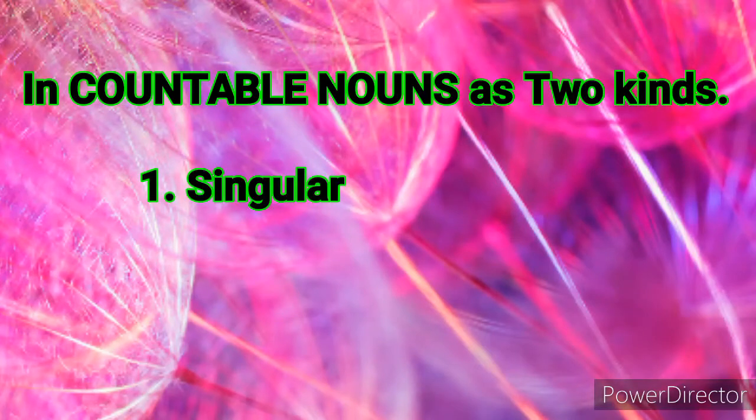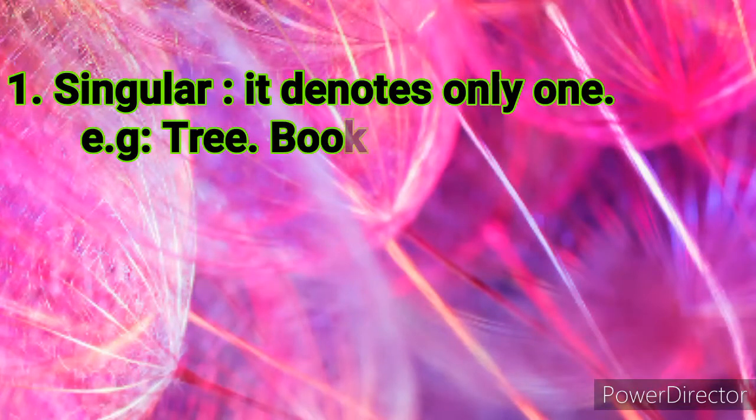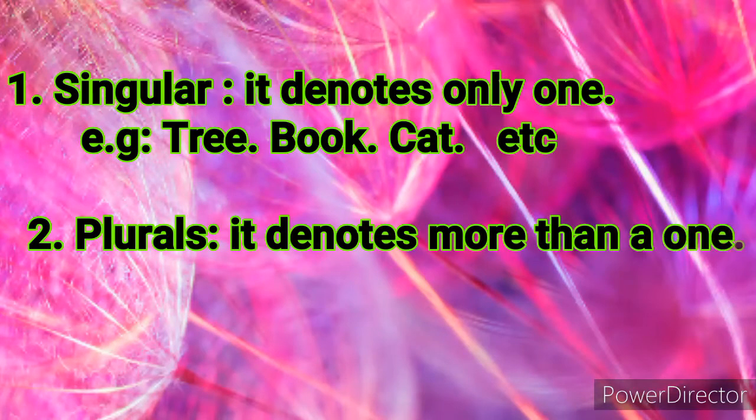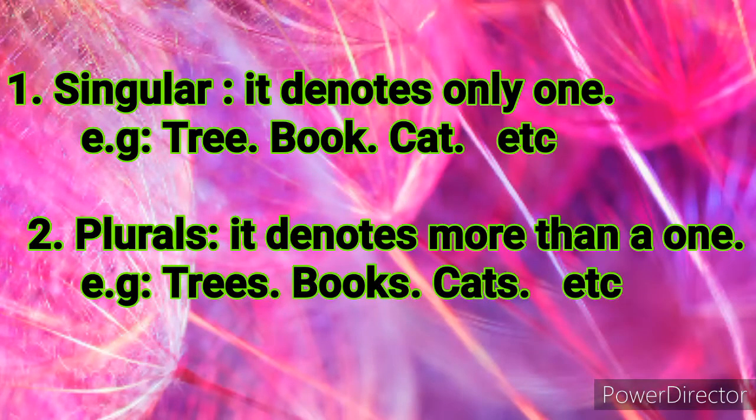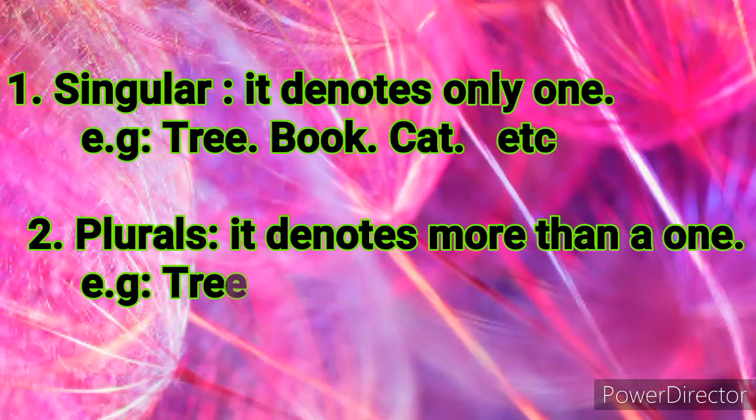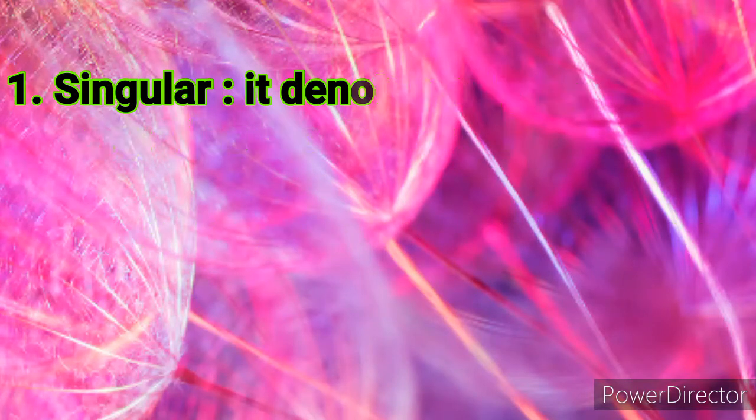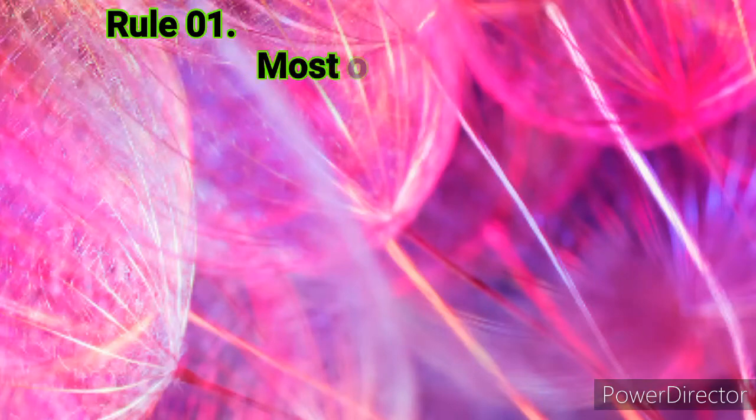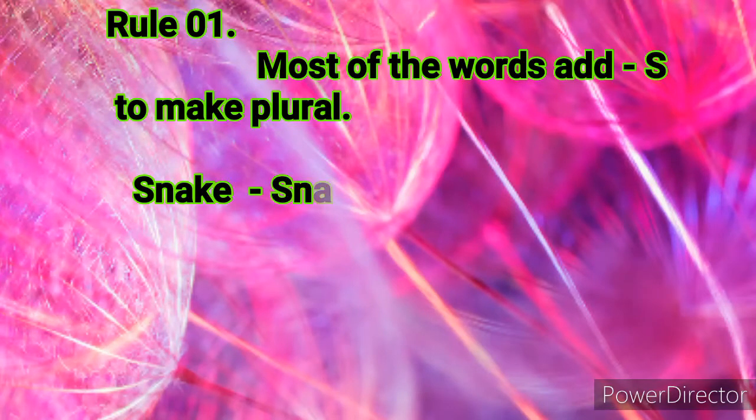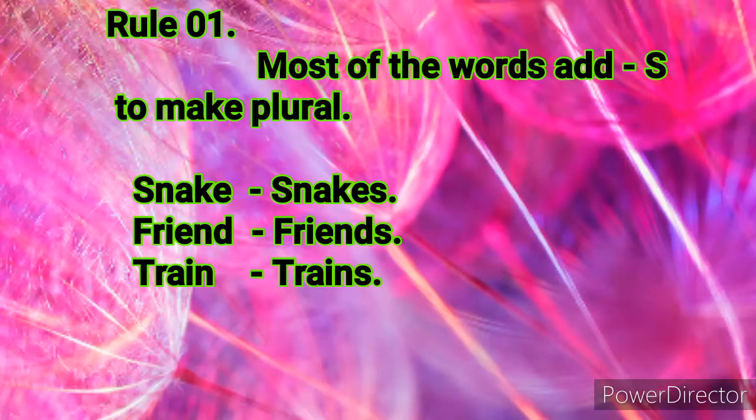Nouns have two kinds: one is singular and another is plural. Singular means it denotes only one. For example, tree, book, cat, etc. And another one is plural. It denotes more than one. For example, trees, books, cats, etc. Here, some rules are there in English grammar to convert singular to plural.